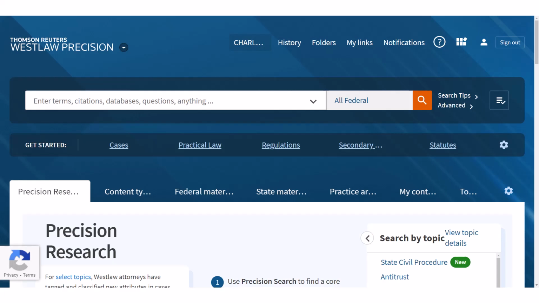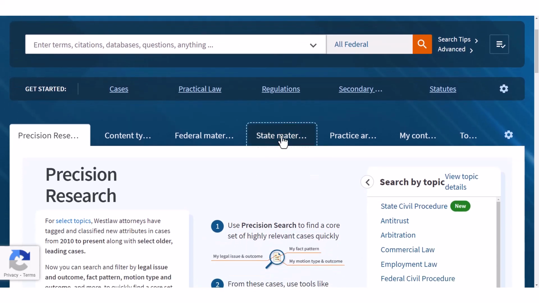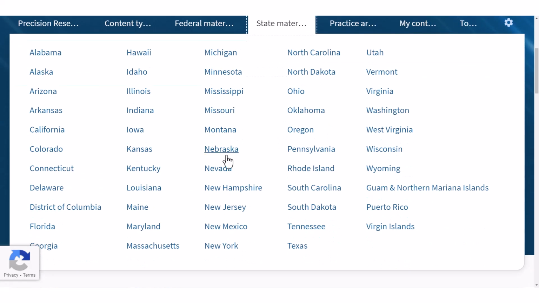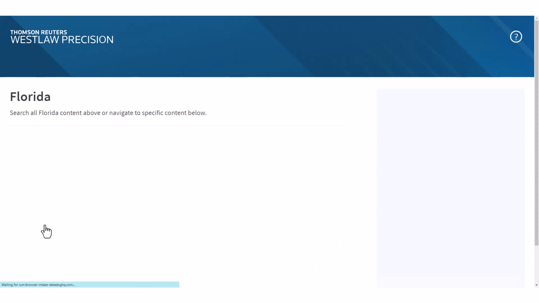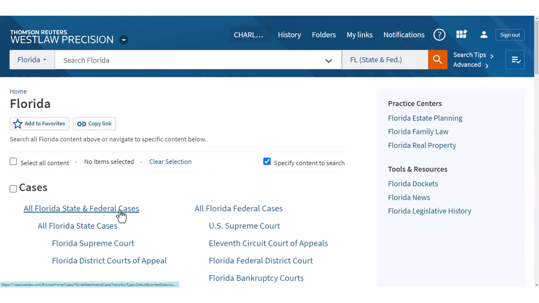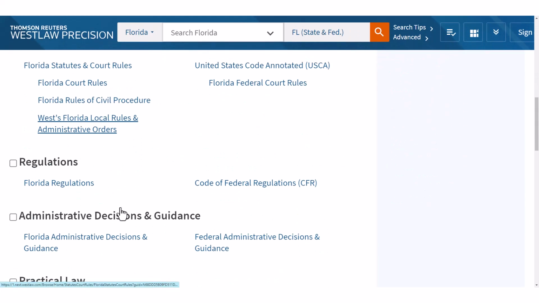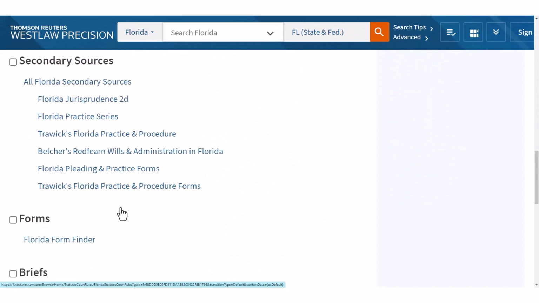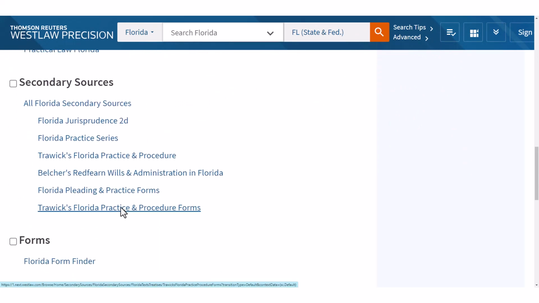Now, if you're using Westlaw or Lexis, then you want to go to your state. So on the home page, go to states and then Florida, or whatever jurisdiction you happen to be in. And then Westlaw and Lexis organize everything according to the type of authority it is. So they put all of the secondary authority here.